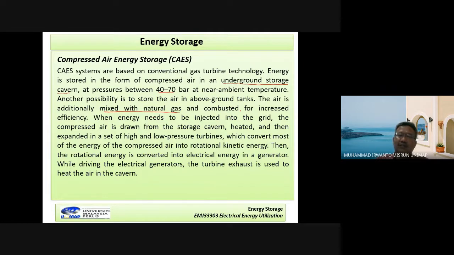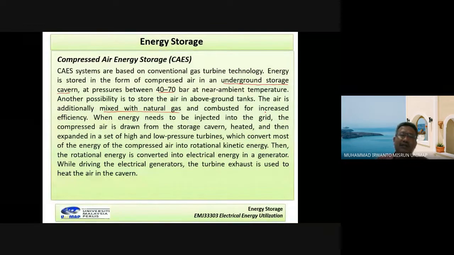Meaning, what is the main objective? For combining the air from this underground storage cavern and natural gas, it is to increase the efficiency